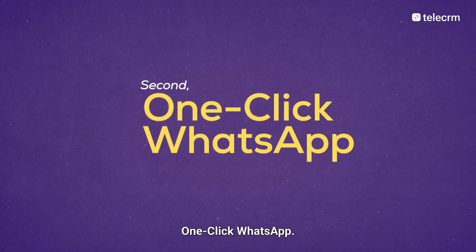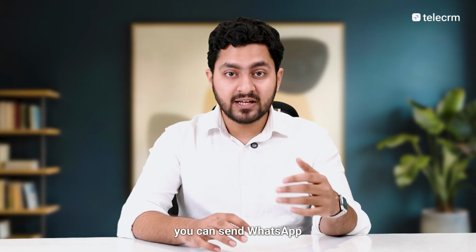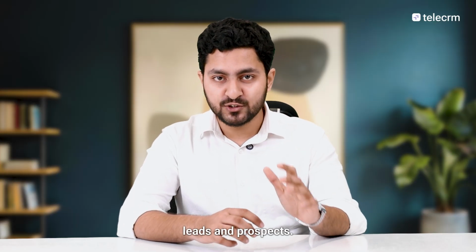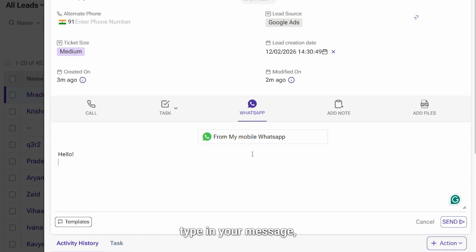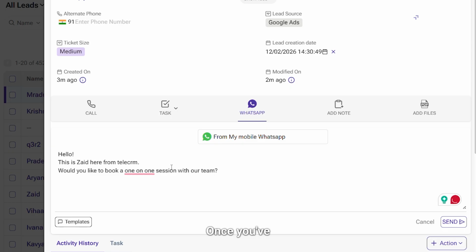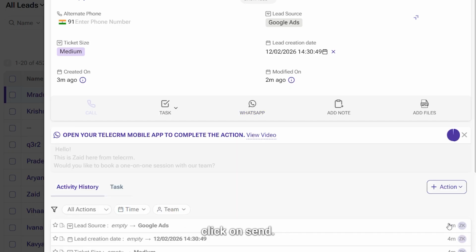Second, one-click WhatsApp. From the same lead page, you can send WhatsApp messages to your leads and prospects. To do that, you'll have to click on the WhatsApp icon, type in your message, add the media you want to. You can also create and use standard templates. Once you've formulated the message, click on send.